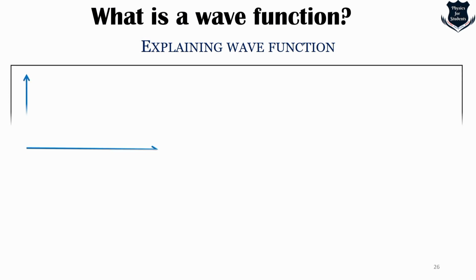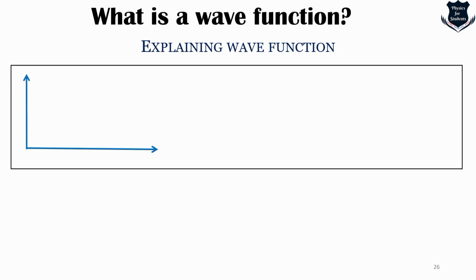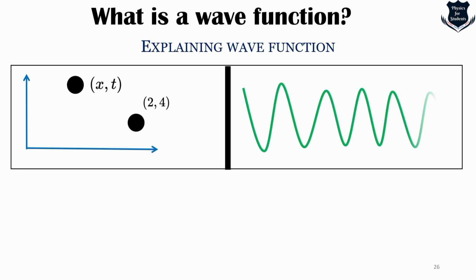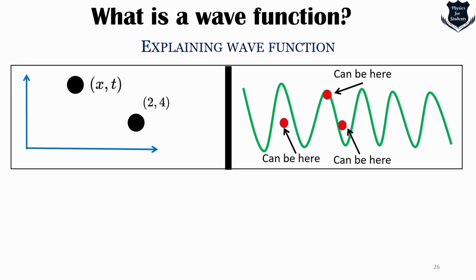So we can explain a wave function again starting with comparison, which will be easier for classical mechanics, and we get a point which is determined by a position and time, and we can get a coordinate like 2 and 4. But in case of a quantum system, if we get this kind of a wave, then we can say an electron or subatomic particle can be here, can be here, can be here.